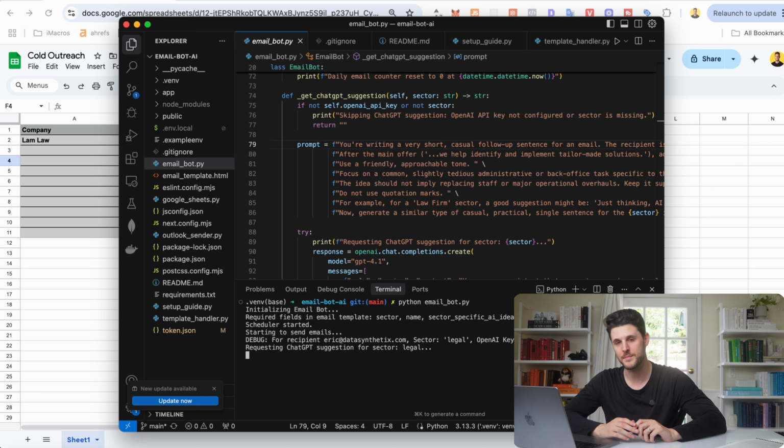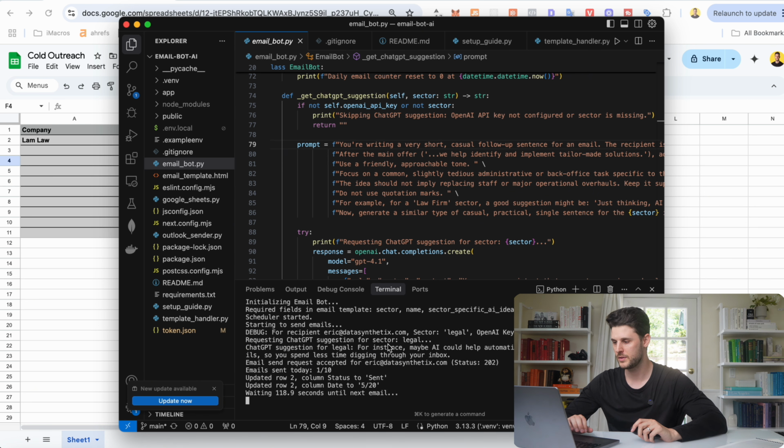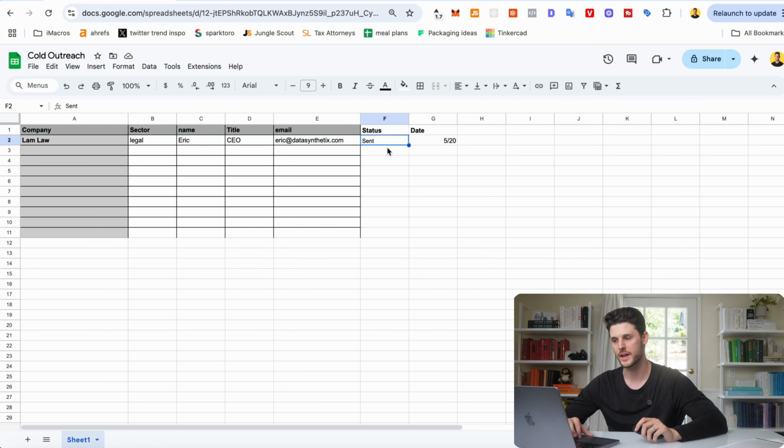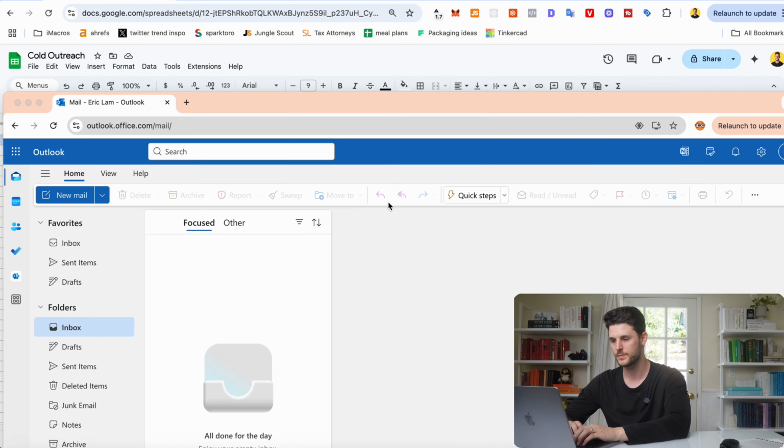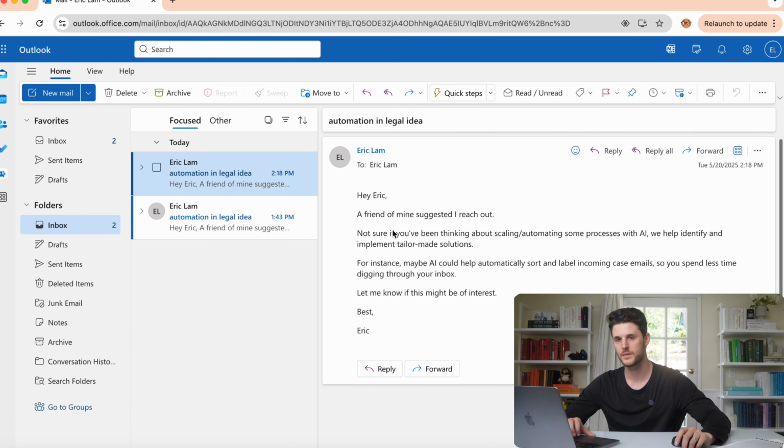You can see that it's starting to send the email and it's calling ChatGPT and it should have updated. And now you can see that it changed the status from not sent to sent and it logged the date that it was sent. Because the Google Sheet listed my email as a prospect, we'll check my email to confirm it worked. Great, you can see I got the email and it's a mix of hard-coded text and AI-generated text. This part right here is all hard-coded in the email, and then this part is all AI-generated. Since it's set up to grab context from the Google Sheet, it's able to generate realistic emails at scale.